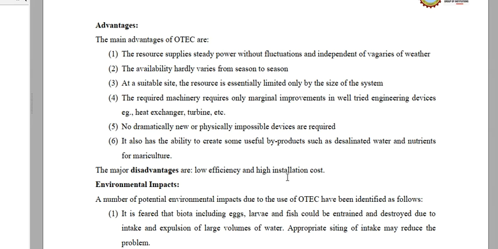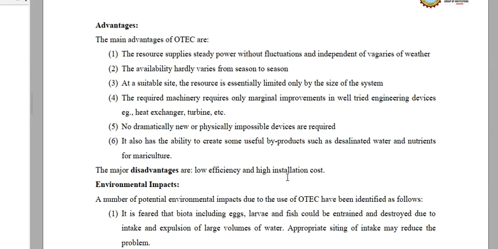Next point is the availability hardly varies from season to season. Again the same point is valid, that is the required temperature difference does not get very much affected by season. Now at a suitable site the resource is essentially limited only by the size of the system. So in the vast expanses of ocean, the ocean thermal energy is easily available. It is up to us how much we can extract of it by installing efficient plants.